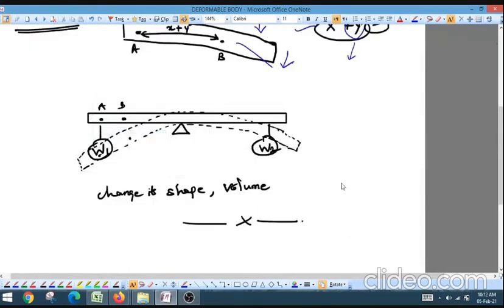You are having a beam, a support with a knife edge support at the center, two weights W1 and W2. So due to the weight that has been hung on the beam, it changes its shape and volume. Volume, we can't say the volume is changed, but the shape will change.